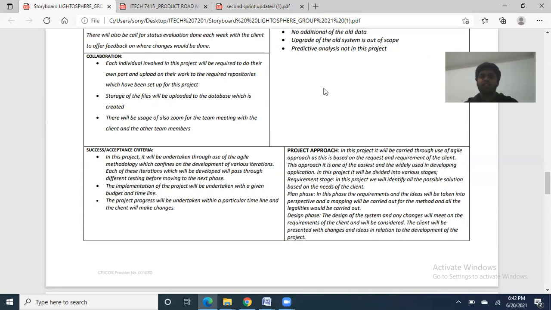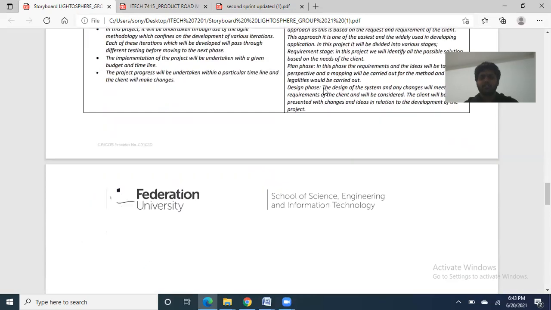Requirement stage. In this stage, we will identify all the possible solutions based on the needs of the client. Plan phase. In this phase, the requirements and ideas will be taken into perspective, a mapping will be carried out for the method, and all the legalities will be handled. Design phase. The design of the system and any changes based on the requirements of the client will be considered. The client will be presented with changes and ideas in relation to the development of the project.